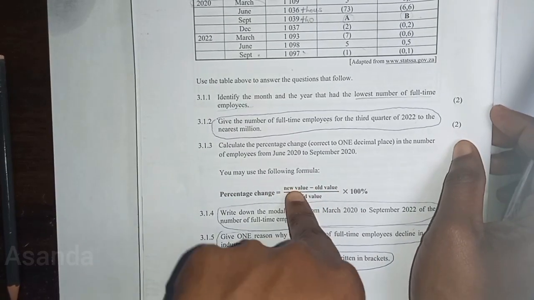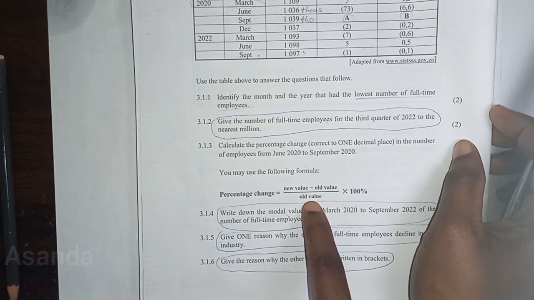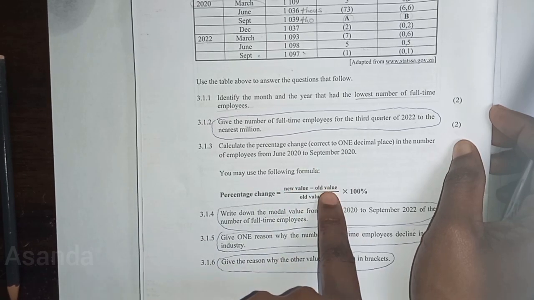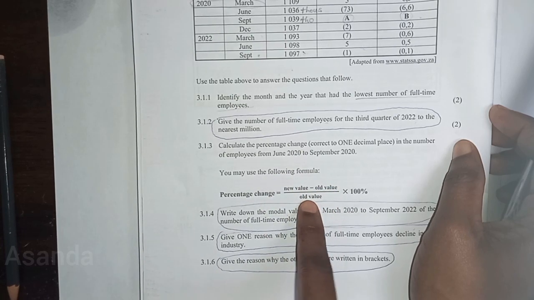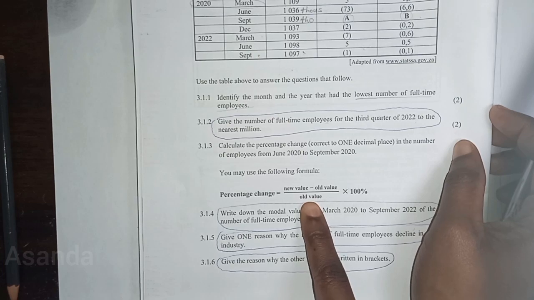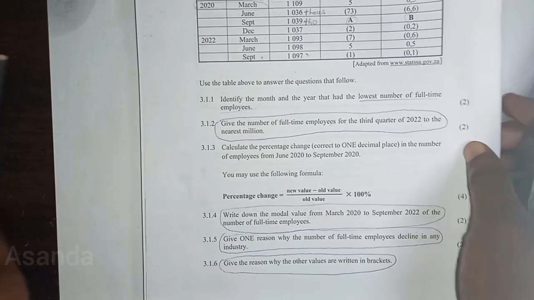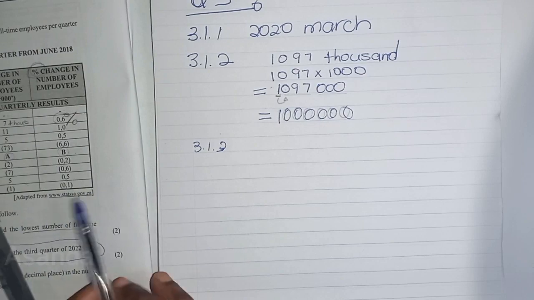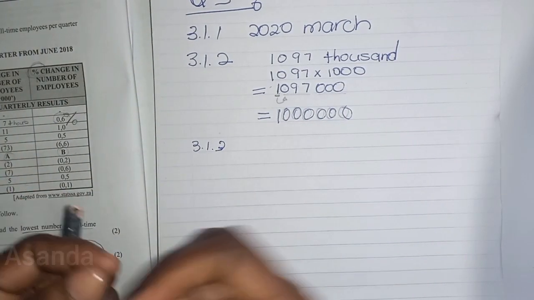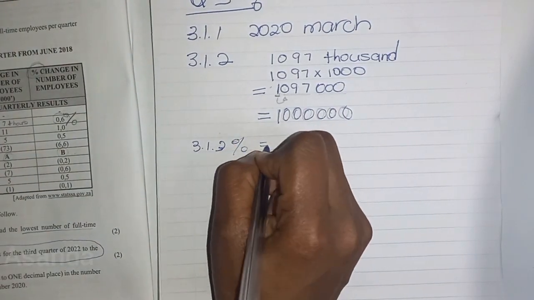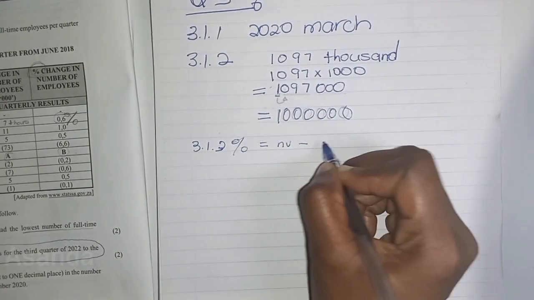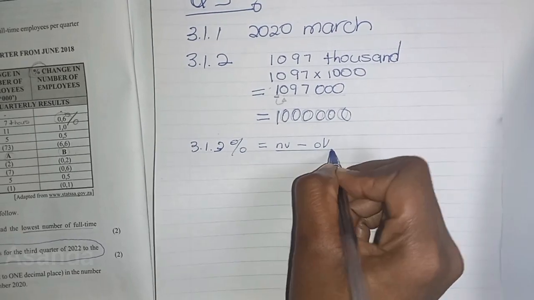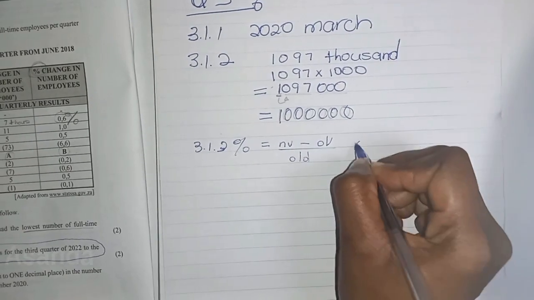So I like to call it current value minus old value divided by old value. Current value minus previous value divided by previous value. New value divided by old value thingy. Income minus expenses divided by expenses. Ooh, percentage profit. Okay. So percentage change is equal to new value minus old value divided by old value times 100.